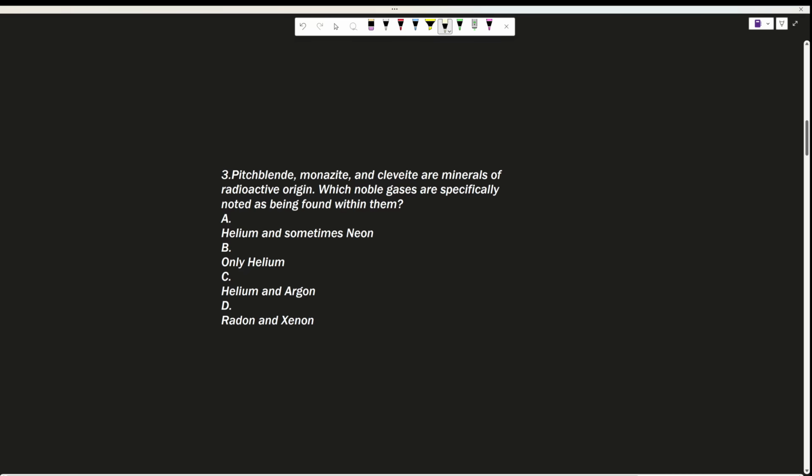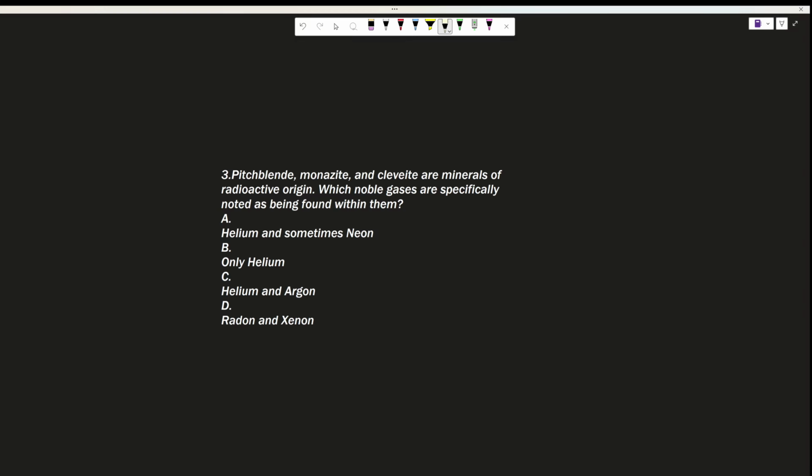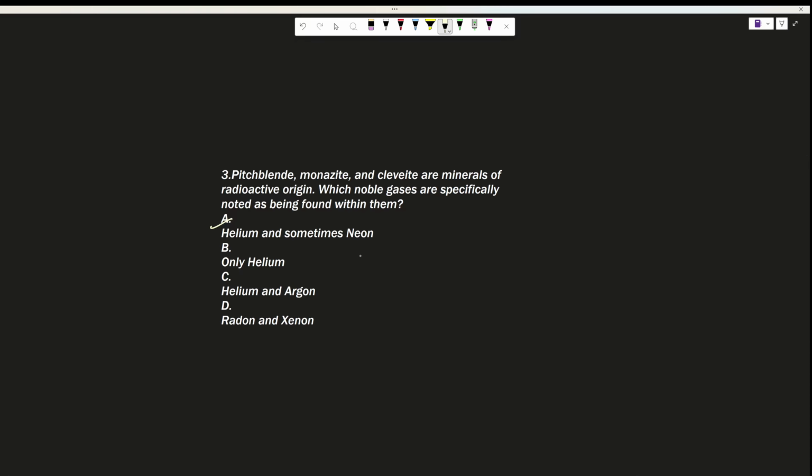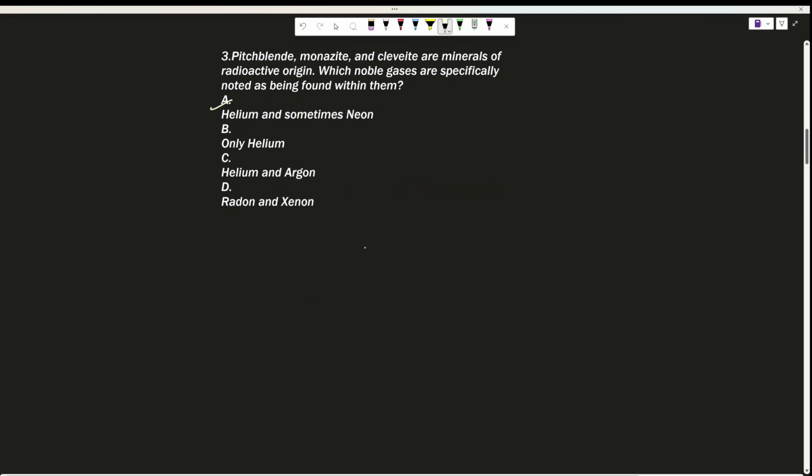So pitchblende, monazite and clevite are minerals of radioactive origin. Which noble gases are specifically noted as being found within them? As I told you, for clevite, it is helium and neon. Same for all these. So it is helium and sometimes neon. That means the major one is helium here and neon is also present. Next.